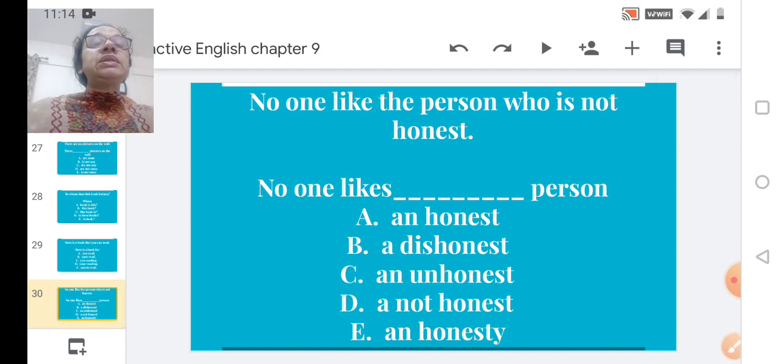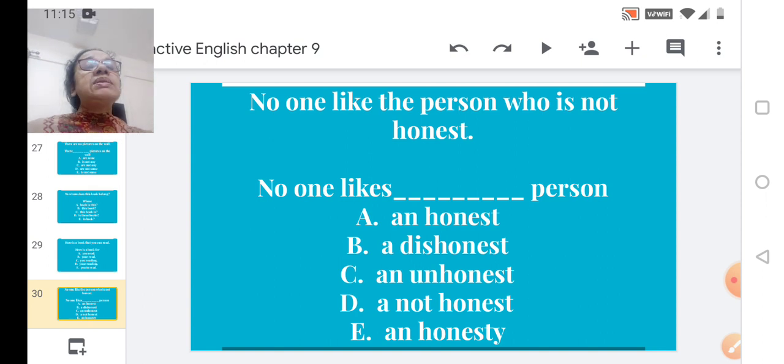We move ahead, students. Now we have this sentence here: No one likes the person who is not honest. Here, no one likes dash person. Now the options given: no one likes A, an honest person, B, a dishonest, C, an unhonest, D, a not honest, E, an honesty.